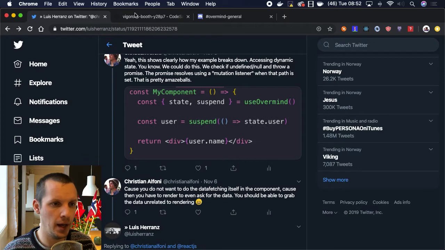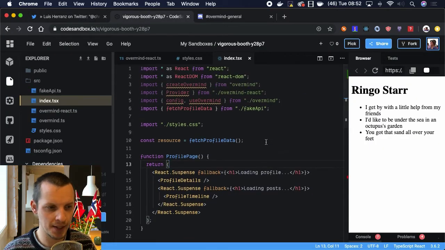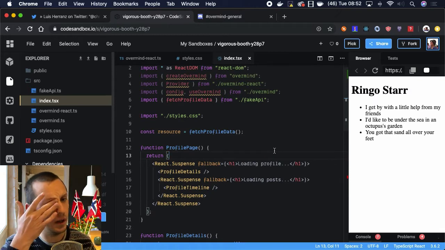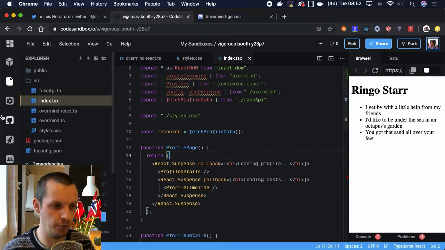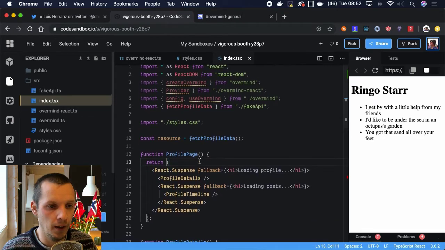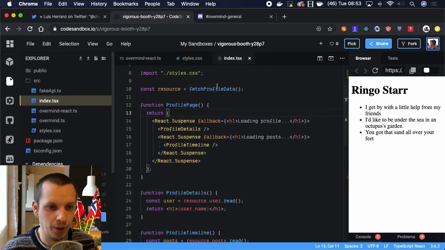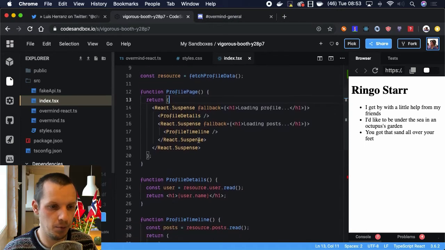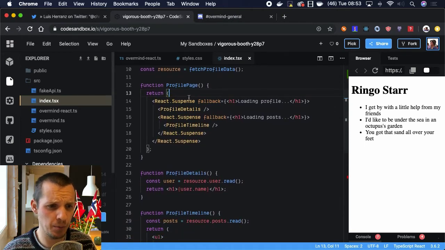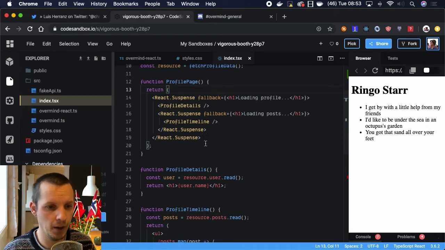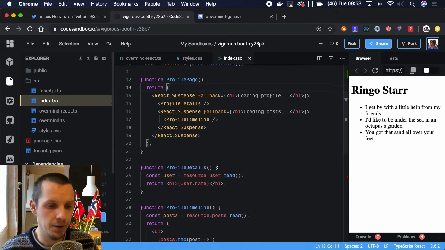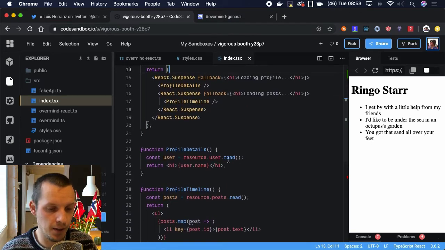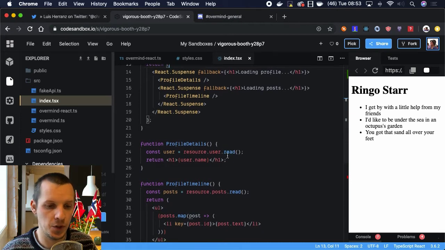Anyways, I have the example here. I moved it to TypeScript because we're going to implement this in the Overmind React package, which I basically just copied into the sandbox. Here we have this example with fetch profile data, which is a fake API thing. I think Dan Abramov made this example. Then we have a profile page where we suspend profile details with a nested suspense on profile timeline, which holds the posts. The profile details reads a resource here, and this is what manages the suspense promise.